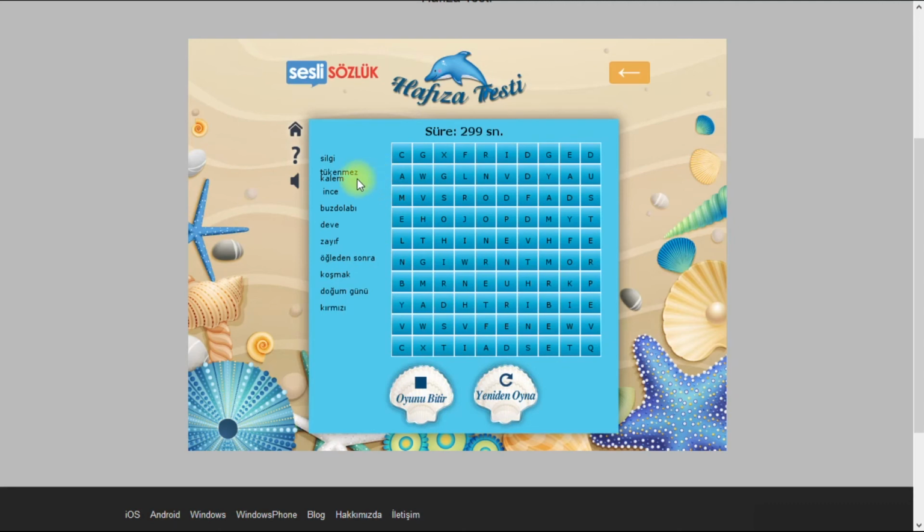Well, let's choose beginner. This is beginner, intermediate, and advanced. Oh, okay. So, silgi, rubber, can you see? Or here, duster. So you are just finding the words like here, and you can find it also. You can see it's Turkish here. You can find English here. So I think it's a good game for beginners.